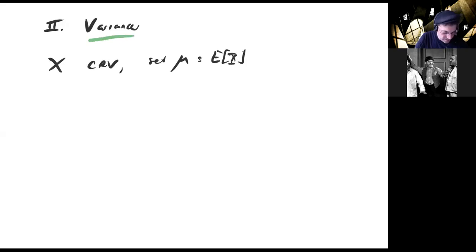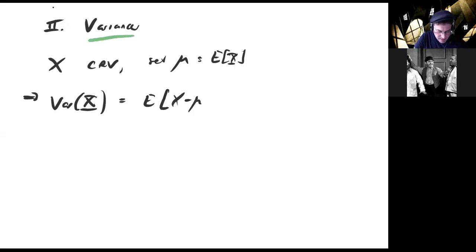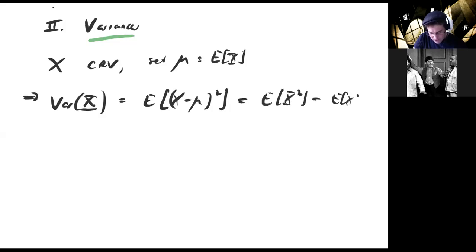And then the variance, and I'm not going to prove this, it's easy to establish, or you can even define it this way if you want: you take x minus mu, square it, and take the expected value of that. That turns out to be the same thing as in the discrete case, the expected value of x squared minus the quantity expected value of x, squared.